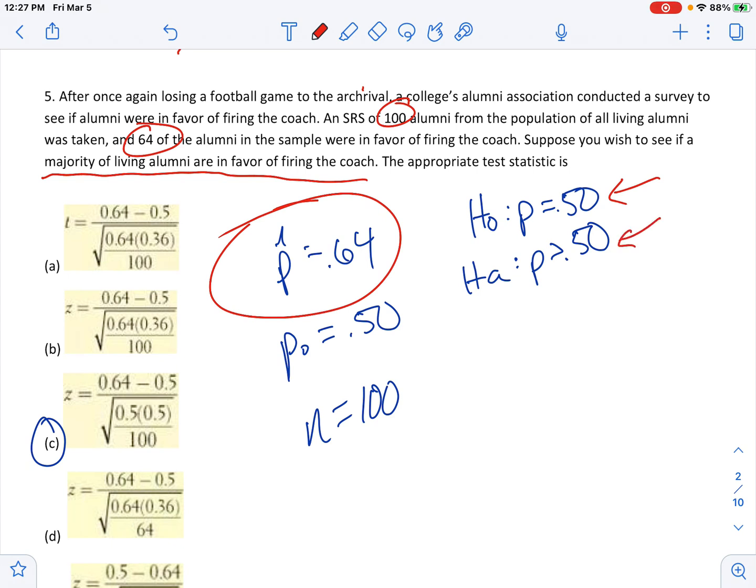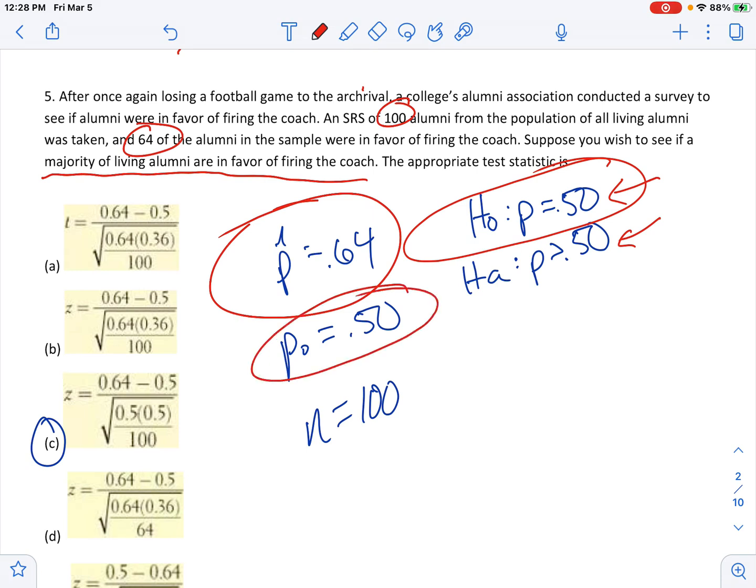So this one, the way you think of this, you kind of maybe know what the alternative is first, and then obviously the other one is just the equals part of that. So either a majority is the alternative or it's not, which in this case is at least just saying 50%.